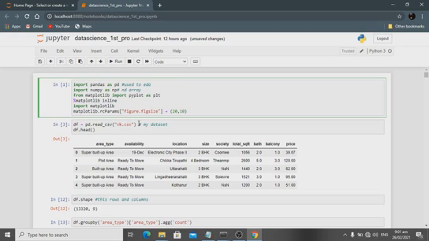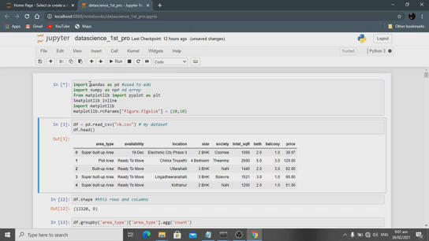Many files are XML files, but I have a CSV file, the Bangalore house price data set. So I read that file, vk.csv, and to see what kind of data I have, I use df.head, and I run it in the Jupyter notebook. These libraries are in my Anaconda virtual environment. This is the major important one.